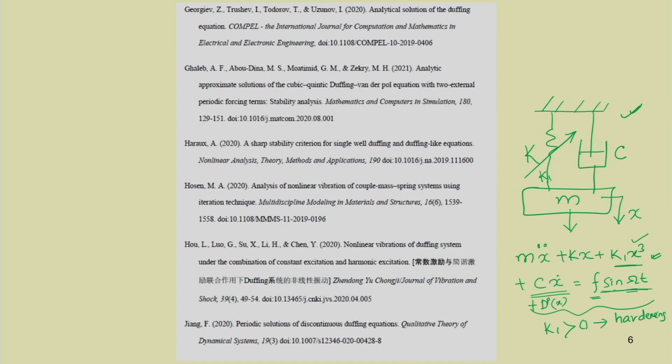So, one can analyze the simplest type of spring mass damper system or write down the equation of a simple spring mass damper system in many different ways. Also, you may note that by taking different values of m, k, k1, c, f and omega, different types of response can be generated. So, already you are familiar when k1, c and f are 0.